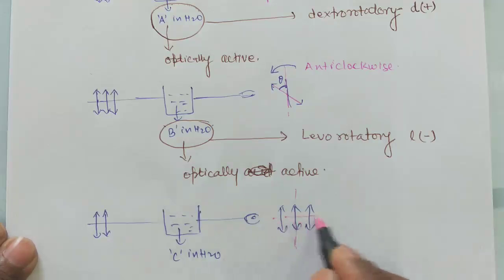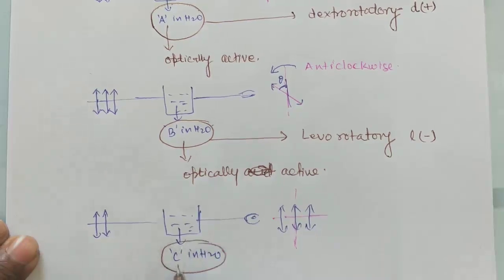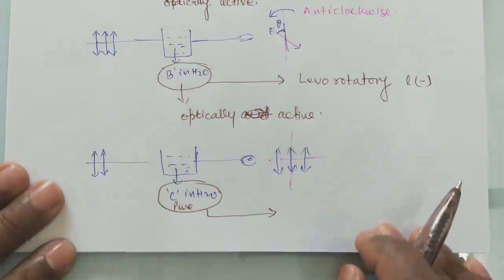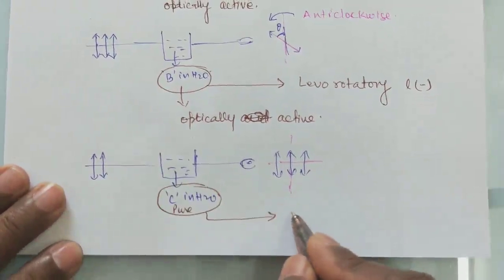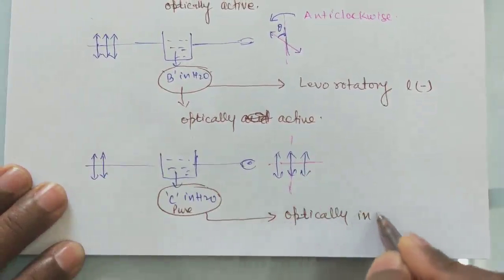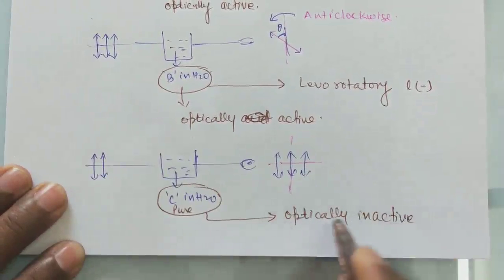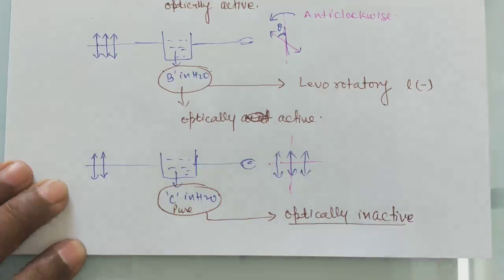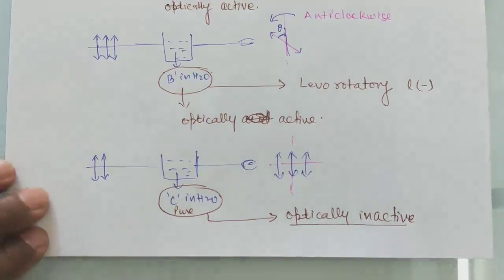There is no change, neither clockwise nor counterclockwise, and thus this compound C, which is in a pure state and not a mixture, is called optically inactive.